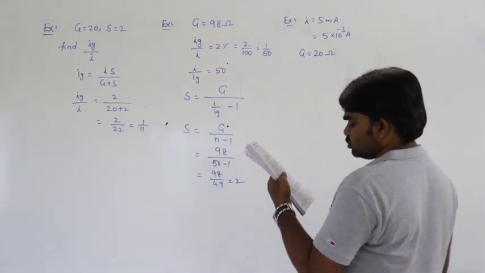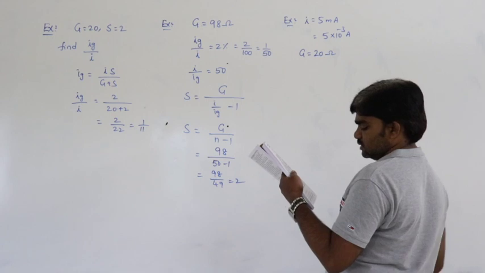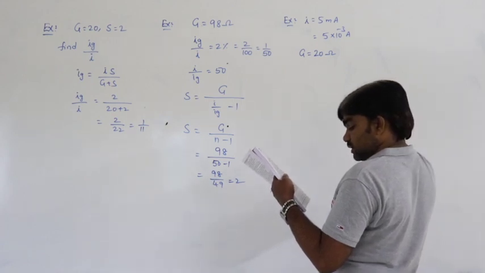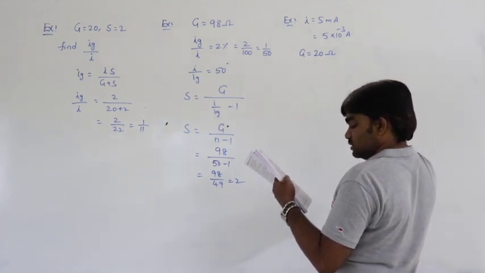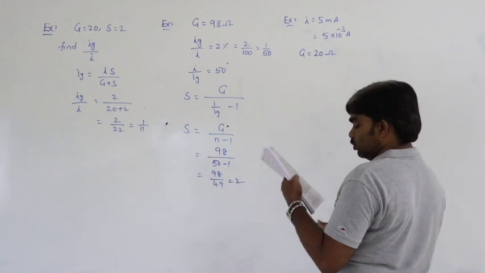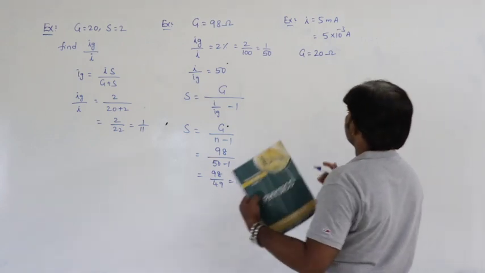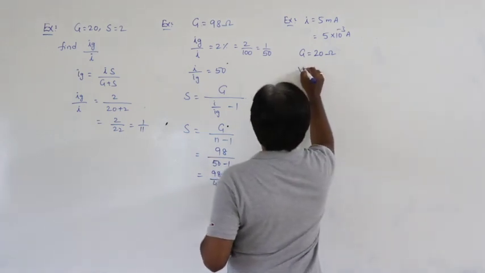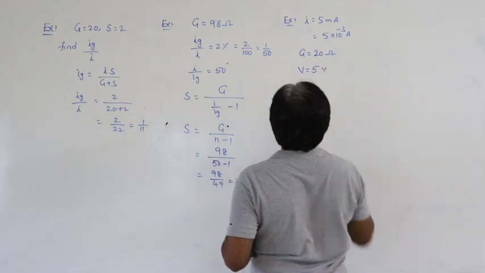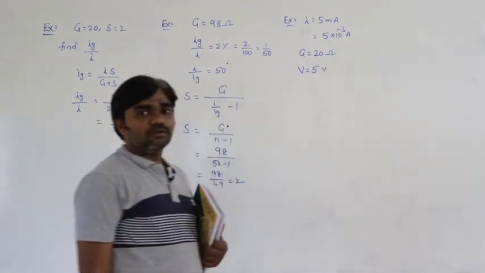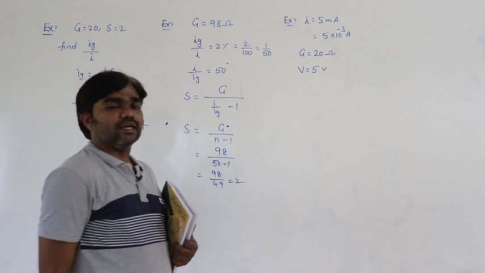Calculate the resistance to be connected in series so that it converts into a voltmeter of range 5 volts. So V is equal to 5 volts. How much resistance is to be connected in series?